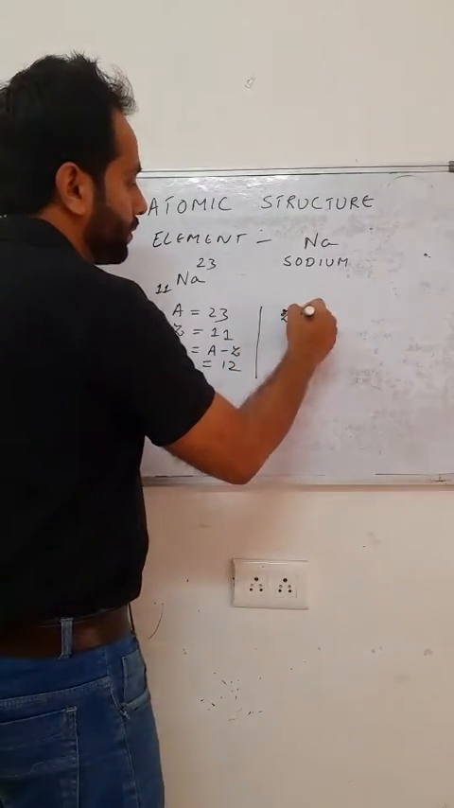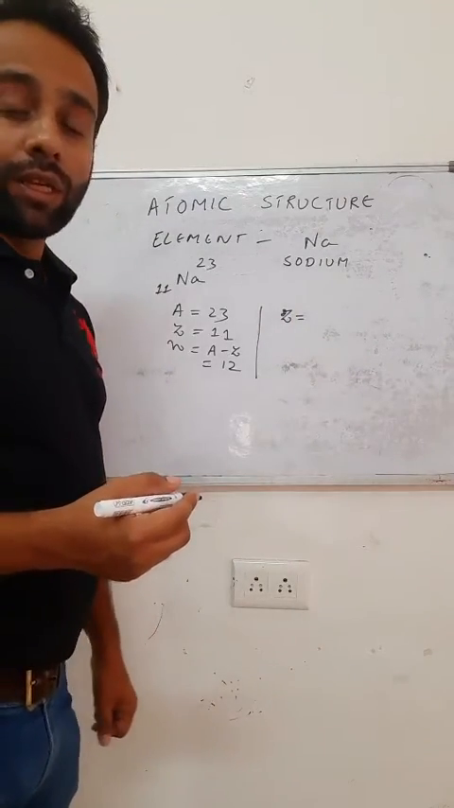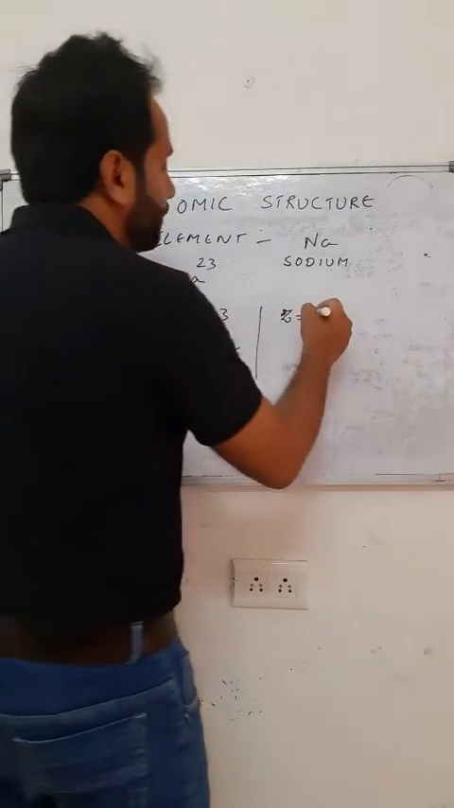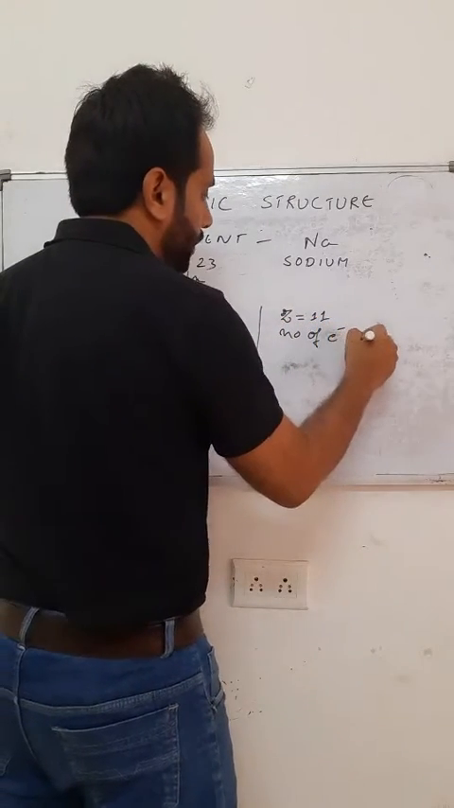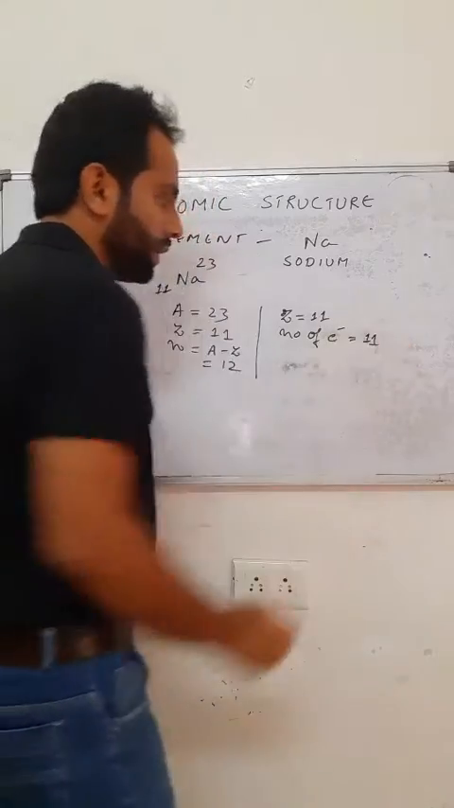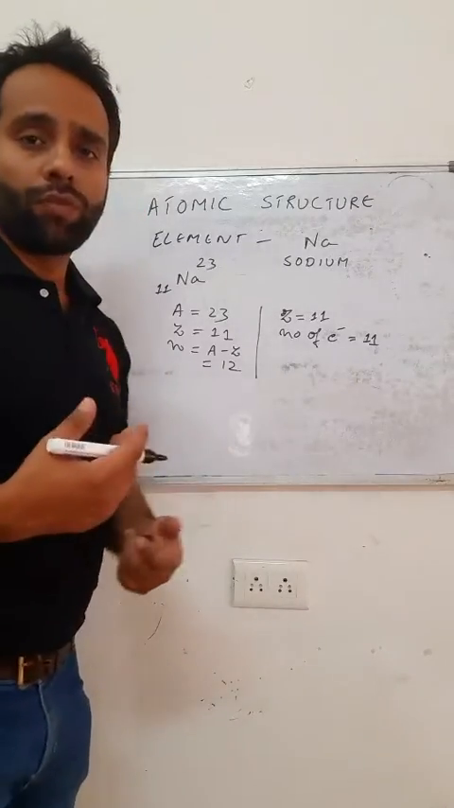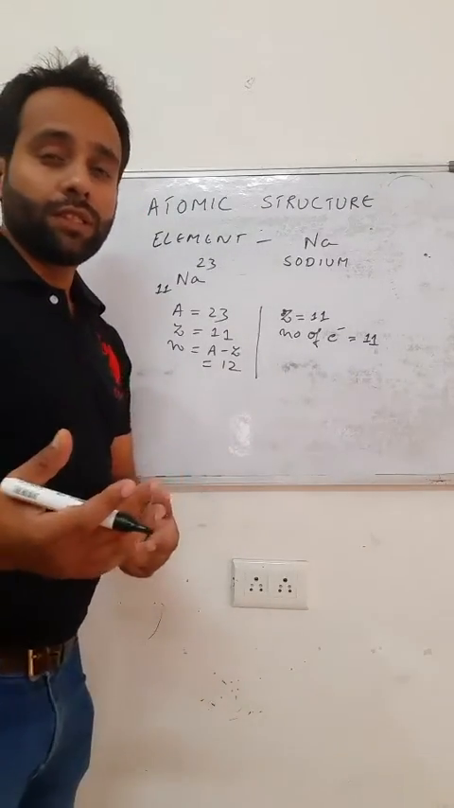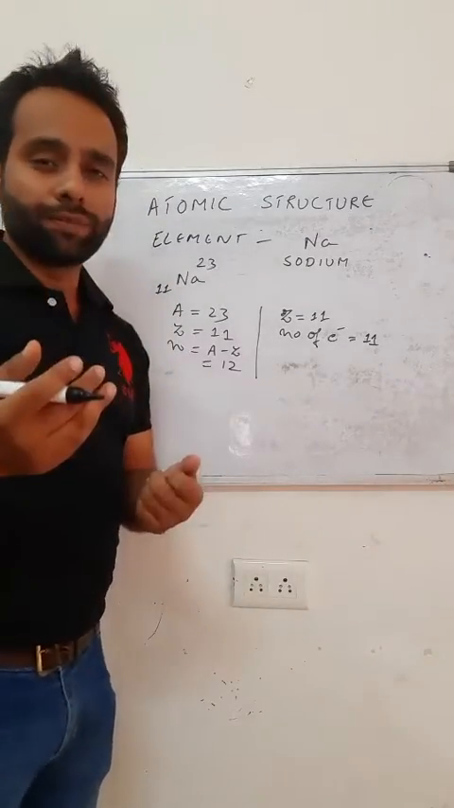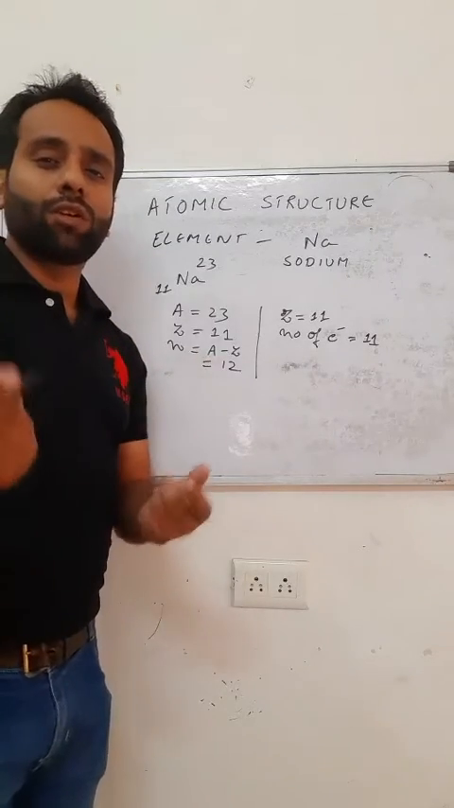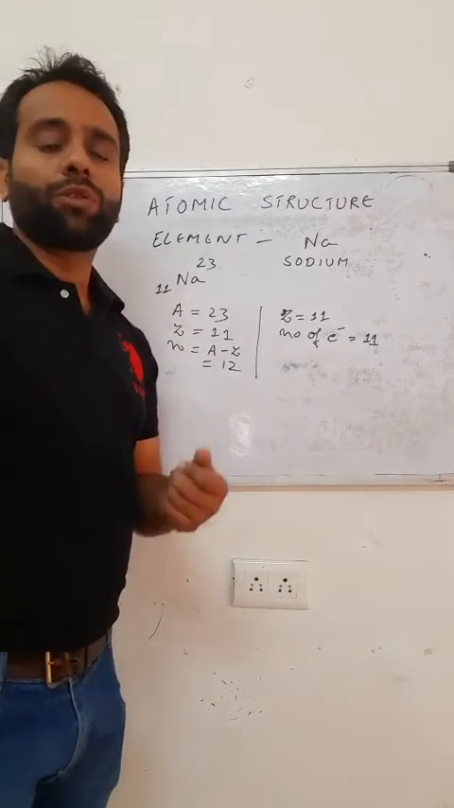The number of protons, that is Z, the atomic number, is also equal to the number of electrons in an isolated gaseous atom. So Z will be 11, and the number of electrons will also be 11. The third thing is that we must know about the filling of electrons in various shells. The electrons are filled in the first orbit, then the second orbit, then the third orbit, and they are represented by K, L, M, N, or you can also describe them as 1, 2, 3.